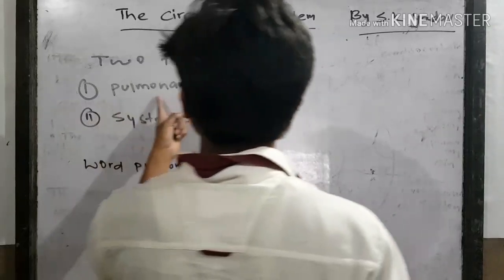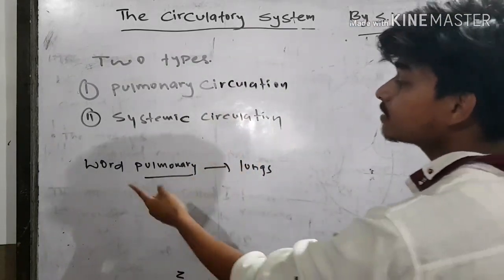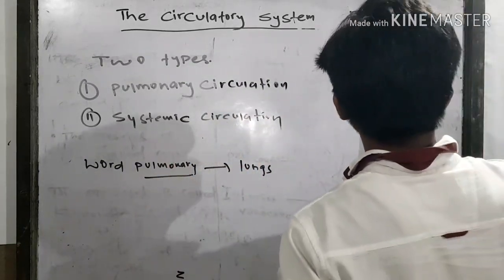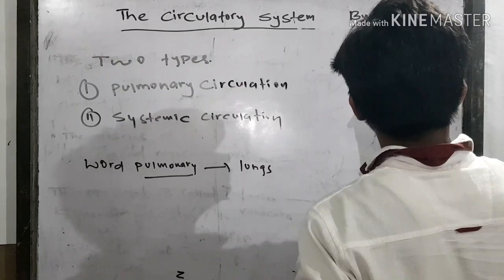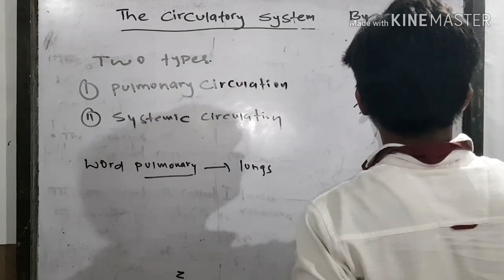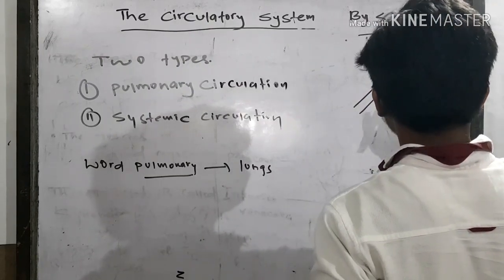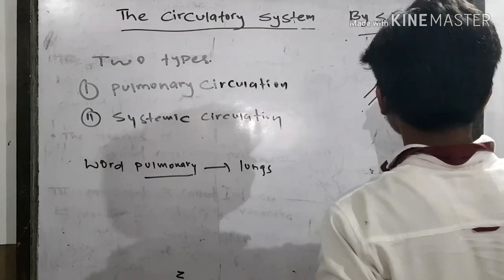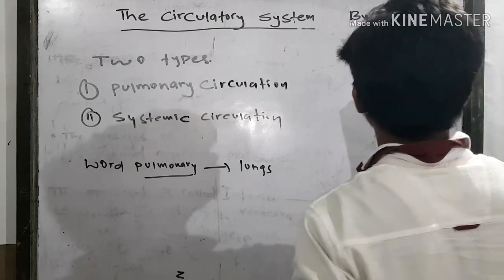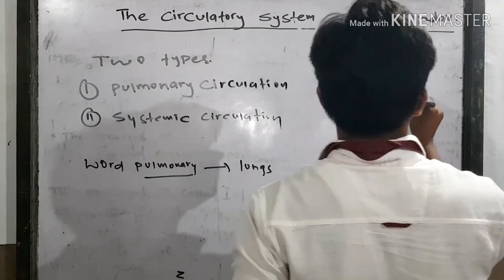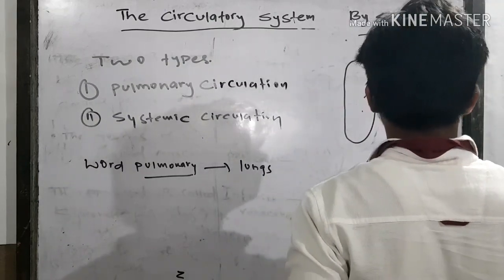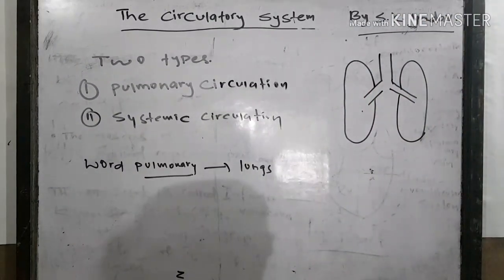So in pulmonary circulation, there is involvement of lungs. This is our lungs.